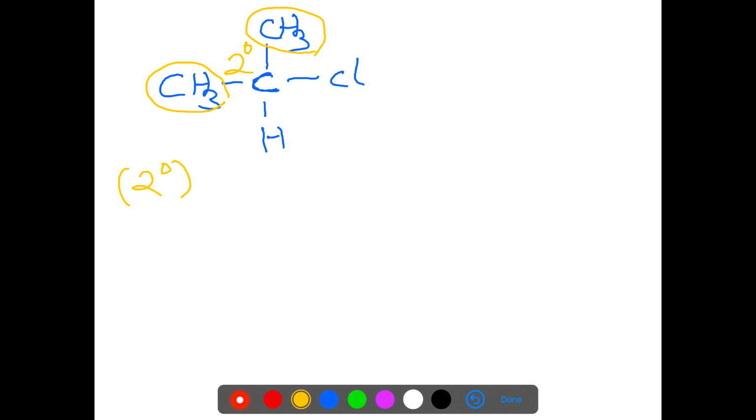When you write the IUPAC name, you have to number the chain. So we number the chain like this: 1, 2, 3. Halogen atom is present on the second carbon atom. So this compound is known as 2-chloropropane.